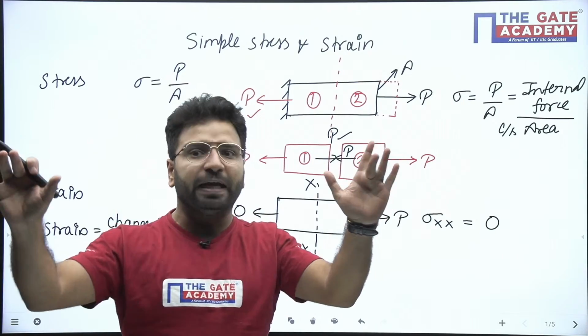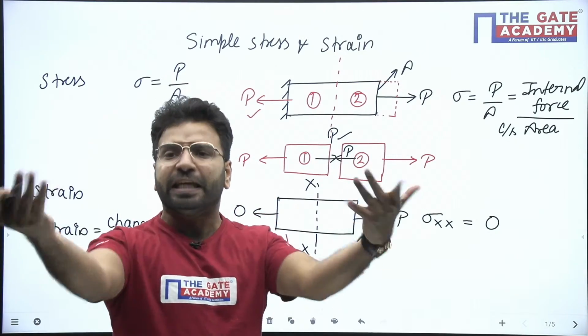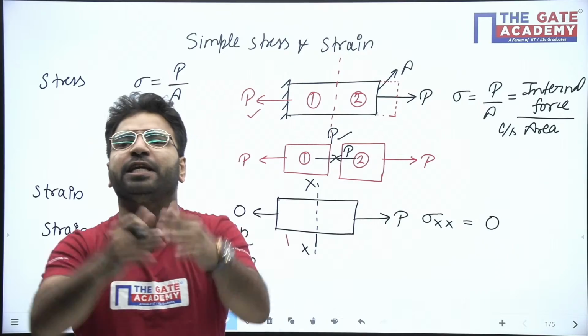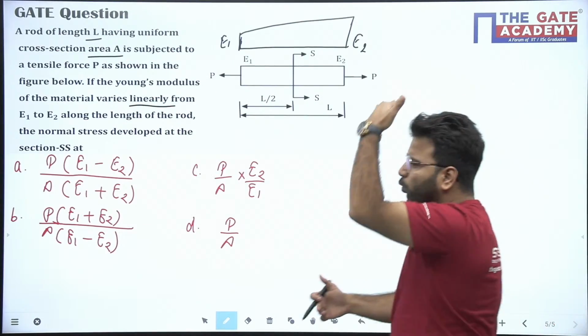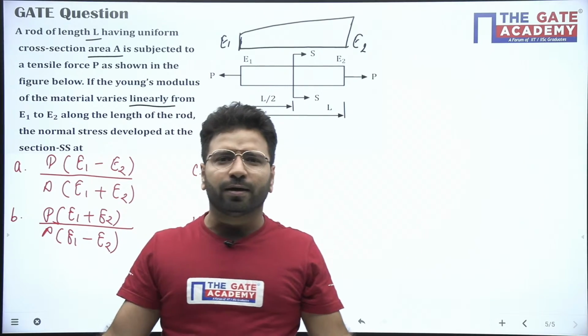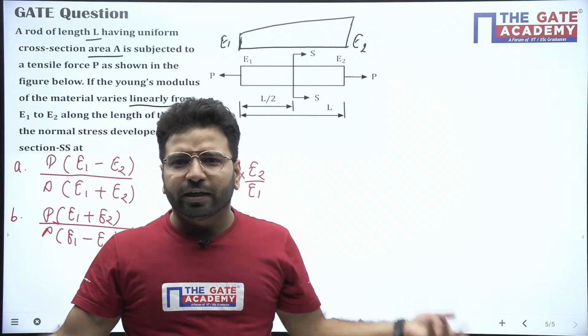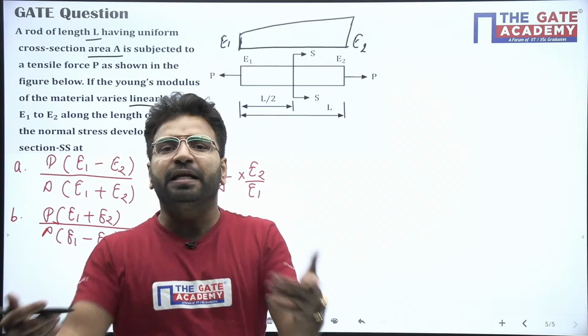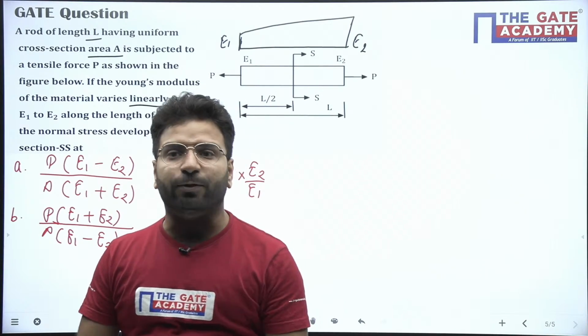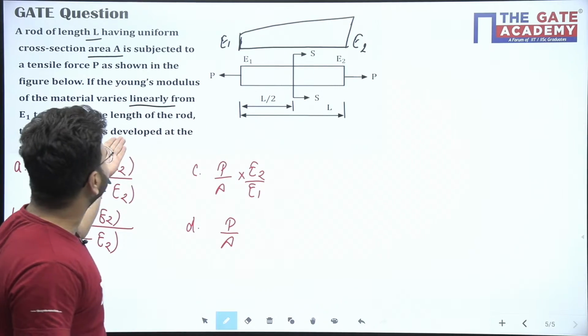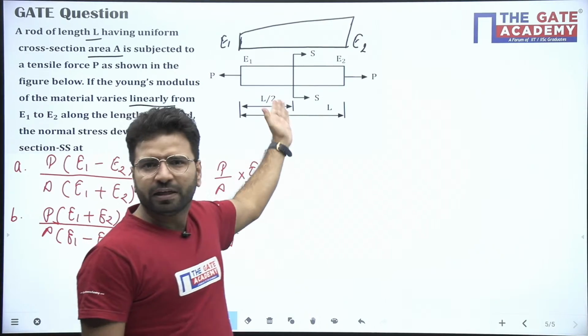Stress doesn't depend upon anything else. The question is saying E varies from one end to another. I don't care. E is my material property. My stress depends upon only two things: one is load, one is the cross section area. Is it changing?